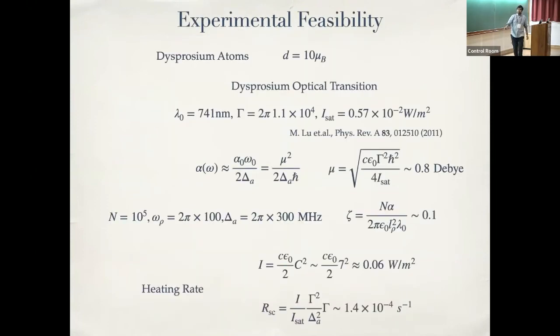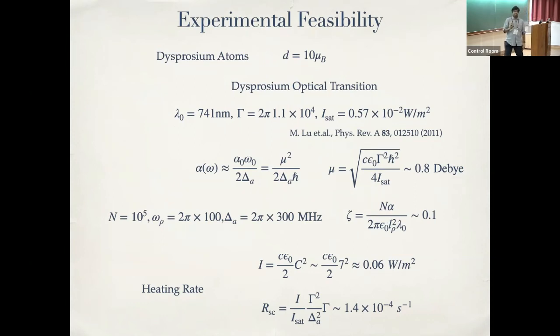So the point is, with all of these things, the issue is that I'm actually shining lasers. I will heat the system. So now I have to look at what is the heating rate. I'm plugging in the intensity that I require to see these ordered phases, and then I can calculate the heating rate due to spontaneous emission. It turns out that this heating rate is really small.